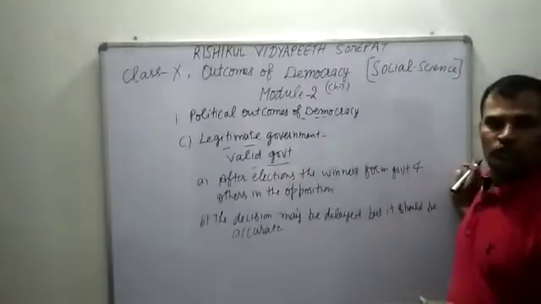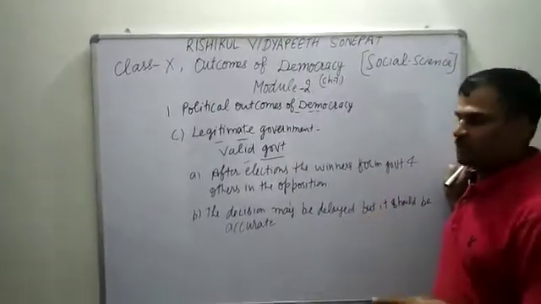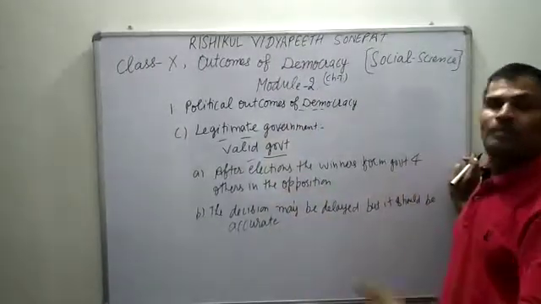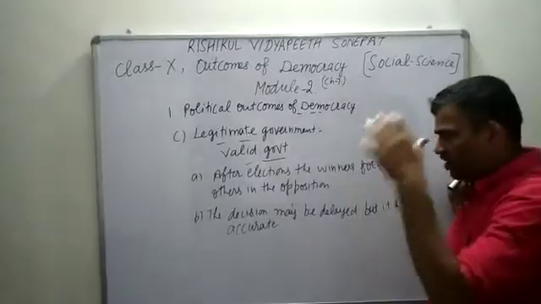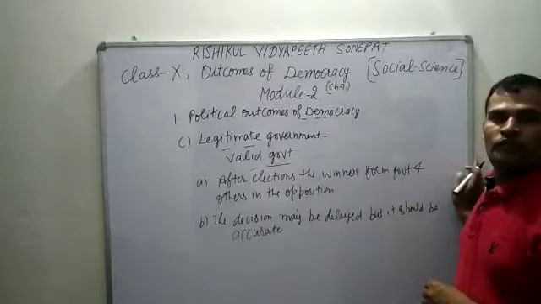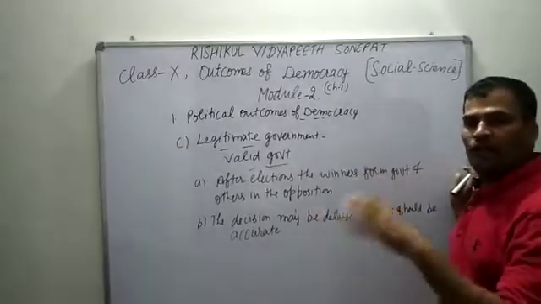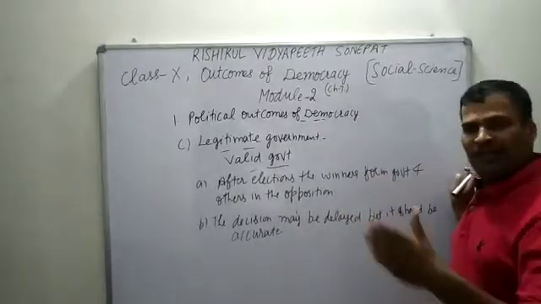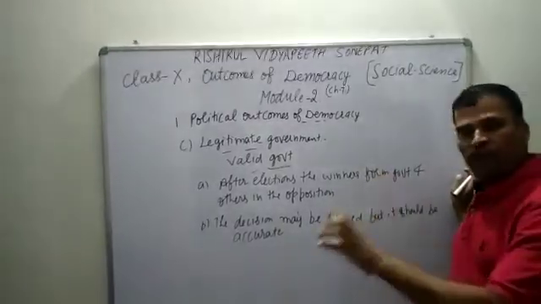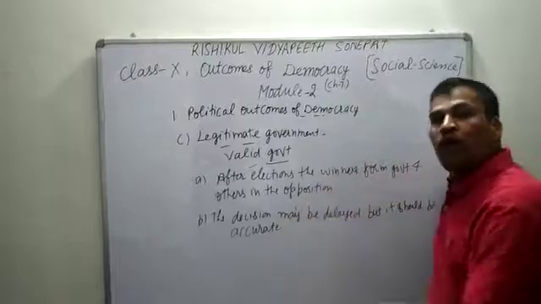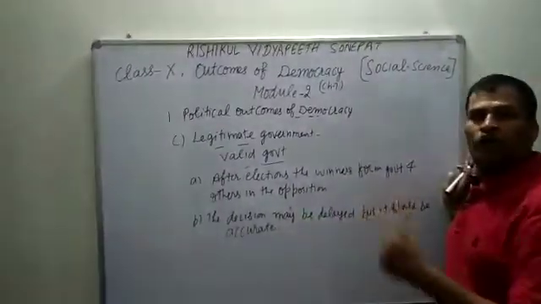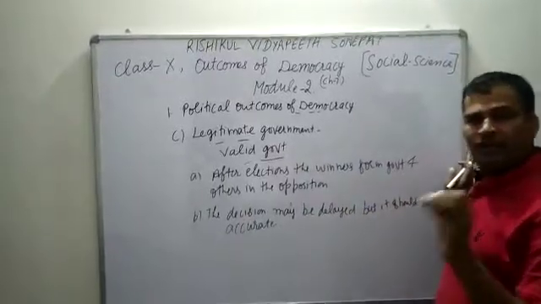But we need not bother, because this valid government is elected by us, and the elected representatives will work, and that work will always be questioned. Different political parties are there, regular elections are held, the winners form the government, and they work under the constitution. So it is a valid government.